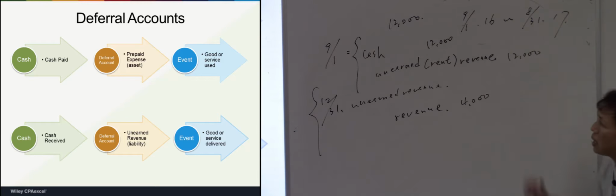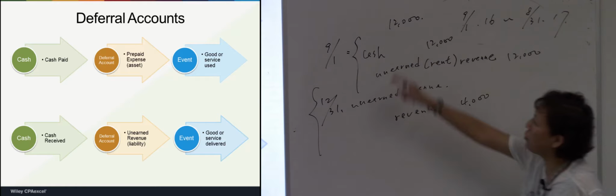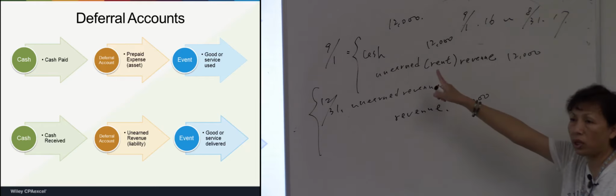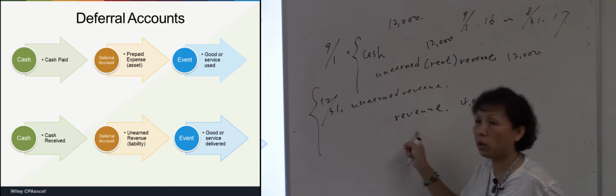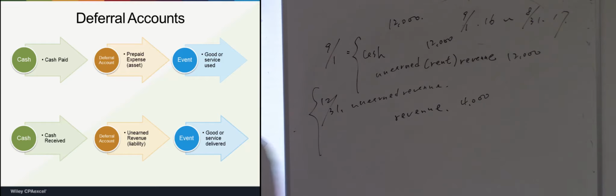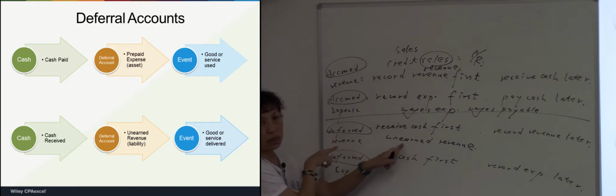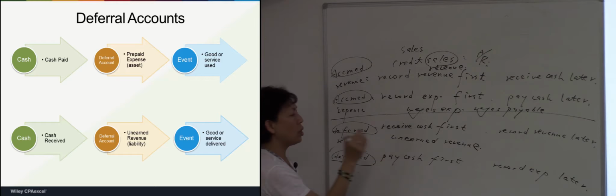So in this example, do we receive cash first or do we record revenue first? We receive cash first and we record revenue later. Is that an accrued item or a deferred item? Deferred item. So unearned revenue is a deferred revenue.